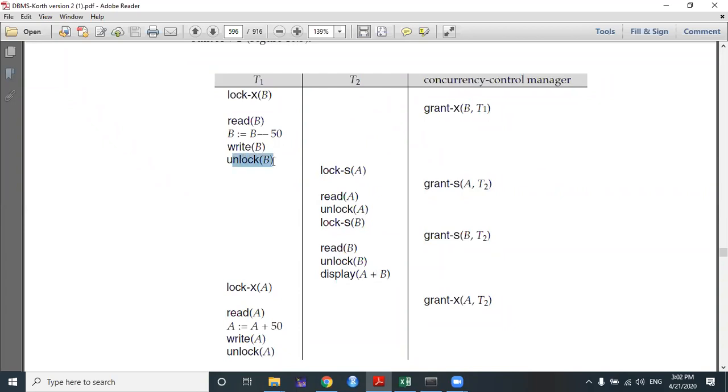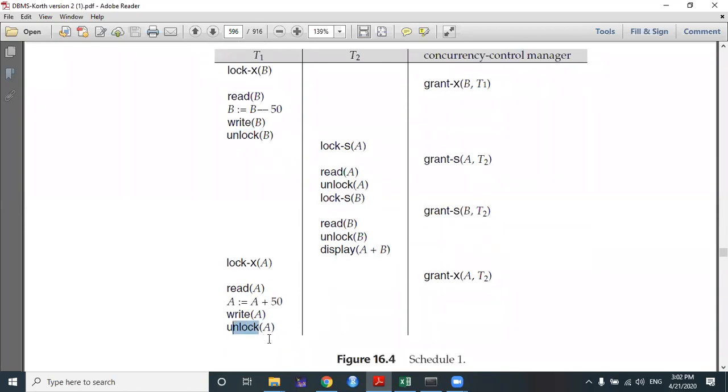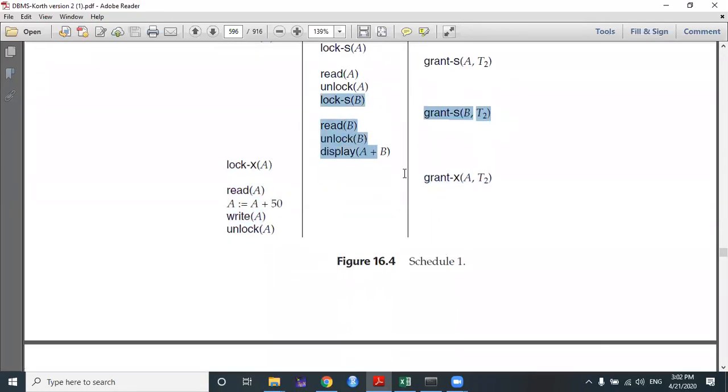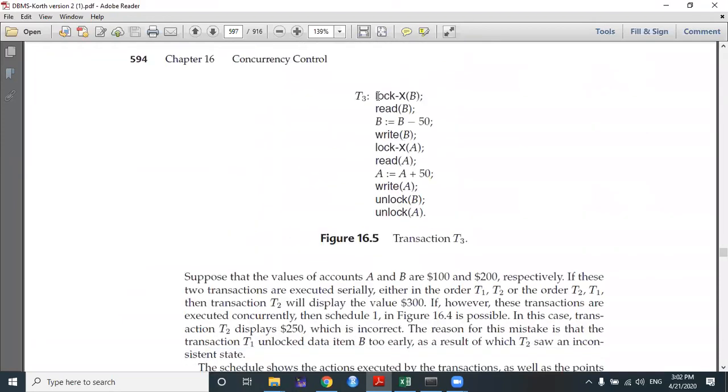That's why if unlock B is performed after the statement unlock A, then transaction T2 will never be able to perform this fourth statement. It can perform this fourth statement only after the operation of B and the operation of A. And after performing the operation of A, this fourth statement will preserve the consistency of the database. That's what I need to tell. So that's why it performs the locking operations in the first four or five statements and then performs the unlocking operations at the end.